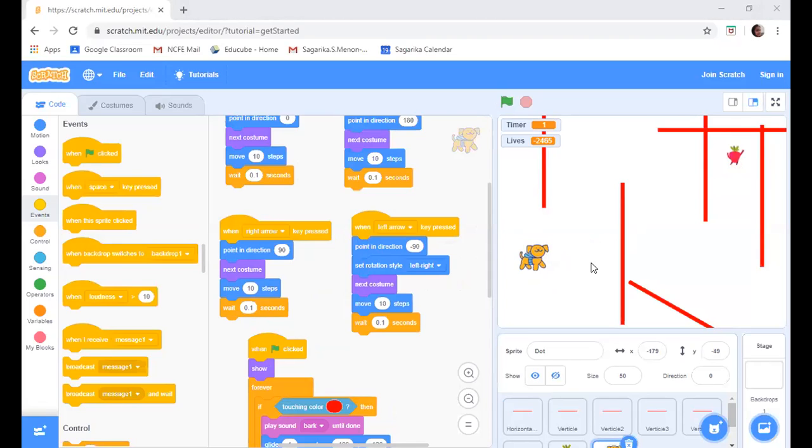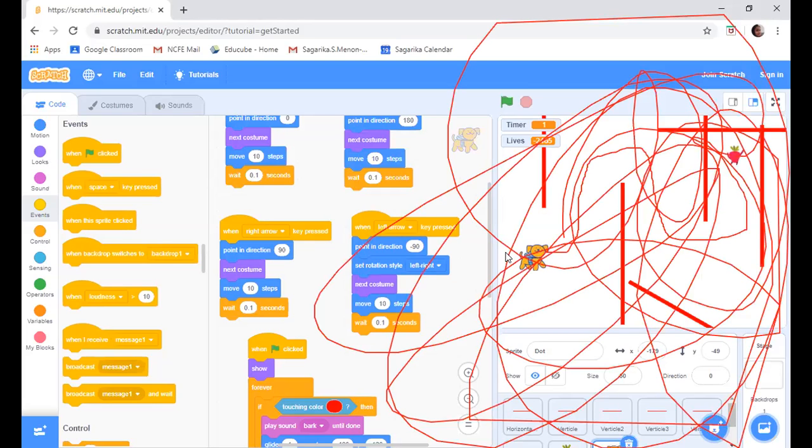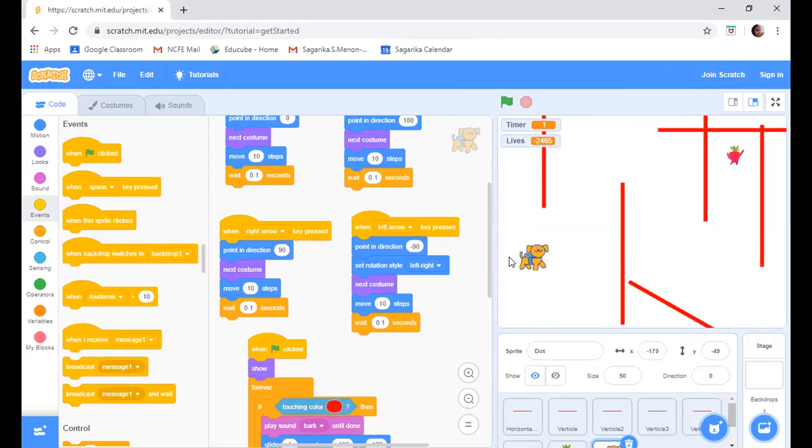Okay. Karan, Divija is already controlling my screen. So what am I doing? Wait, 1 second, Divija.